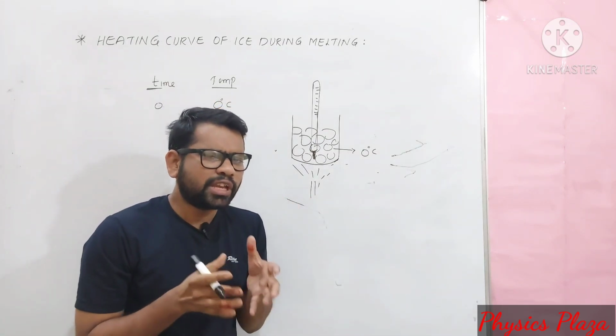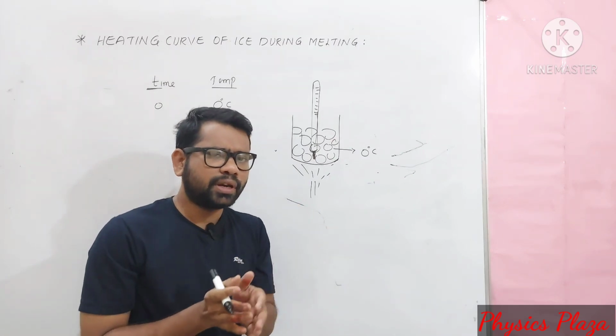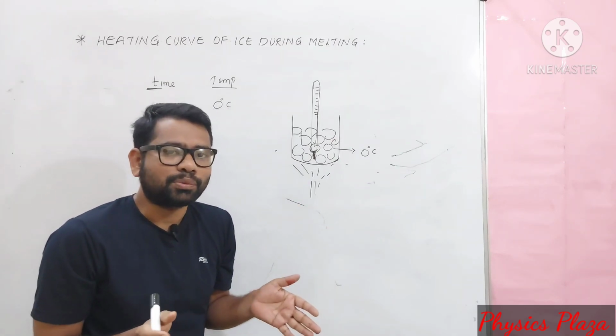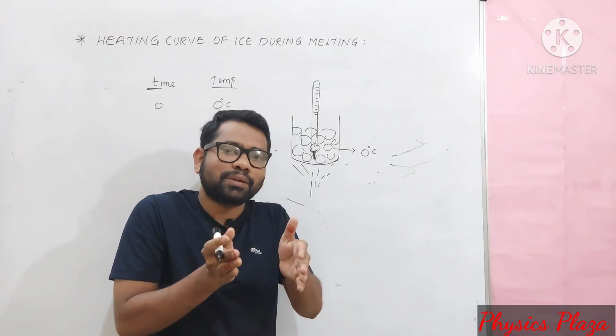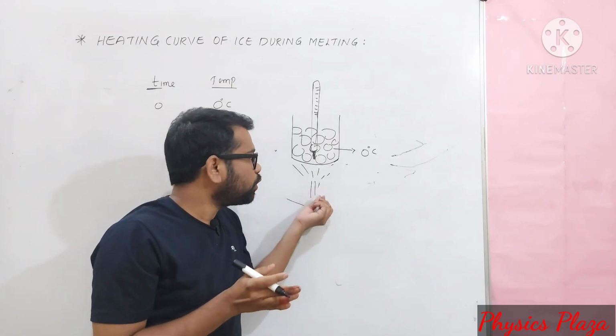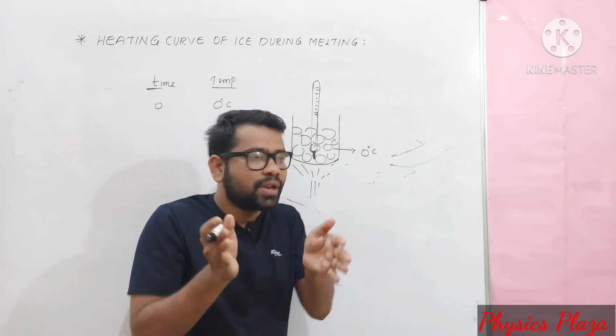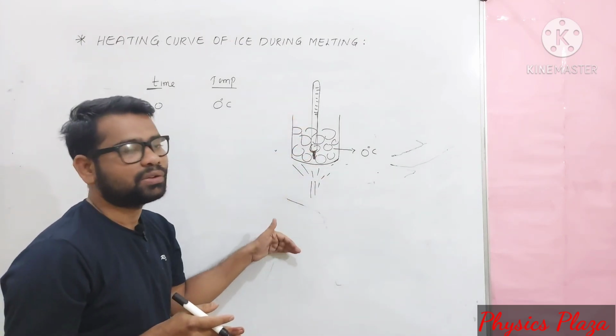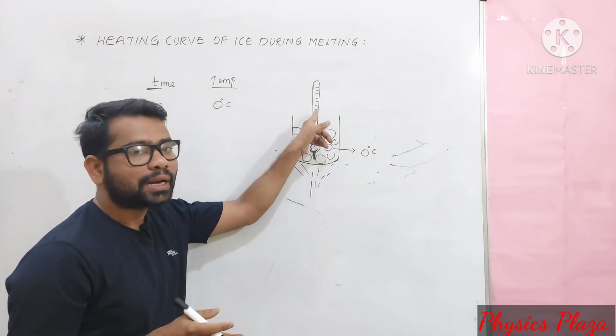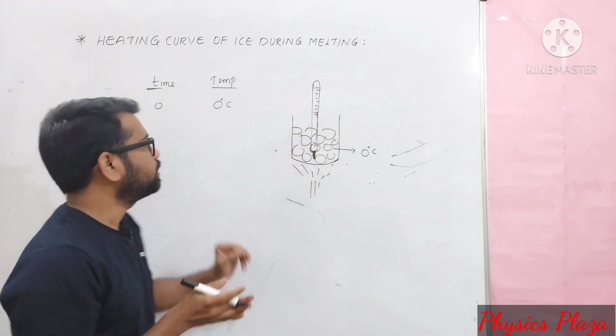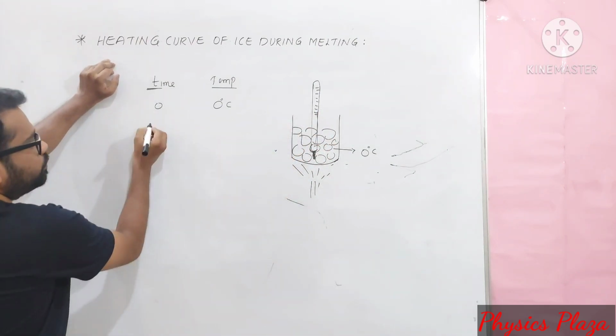Dear children, do we expect the entire ice to get converted into water immediately? Of course not, it's not possible. It takes some time. As we go on providing heat, the ice slowly starts melting. For every 30 seconds, we note down the reading shown by the thermometer. Suppose we get values like this.